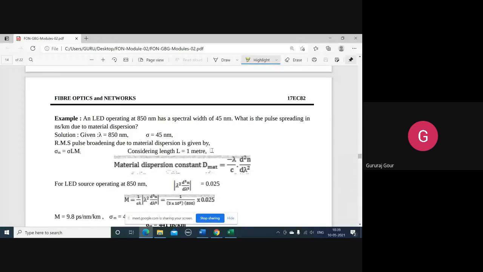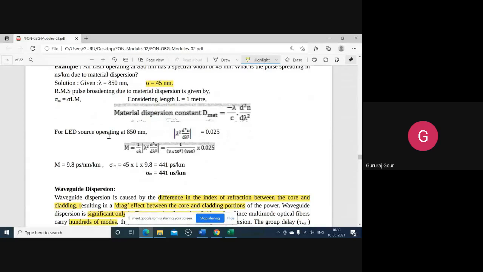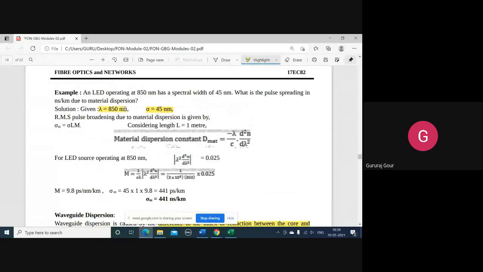Let us consider a simple example. An LED operating, that is a light source, at 850 nanometer, that is lambda given here, has a spectral width of 45 nanometer. So this is given. What is the pulse spreading in nanosecond per kilometer due to material dispersion? So lambda is given here, 850 nanometer, and spectral width 45 nanometer.